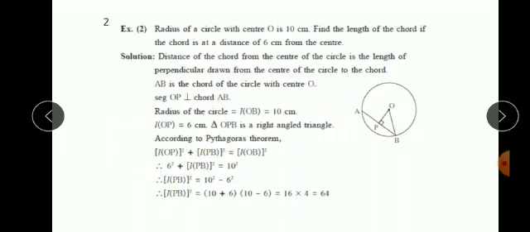Now we know that the perpendicular drawn from the center of the circle to the chord bisects the chord. If we know PB, we can find AB. Length AB is equal to 2 into length PB, that means 2 into 8, which is 16. So the length of chord AB is 16 centimeter. Okay children, now we will see the other part in the next slide.